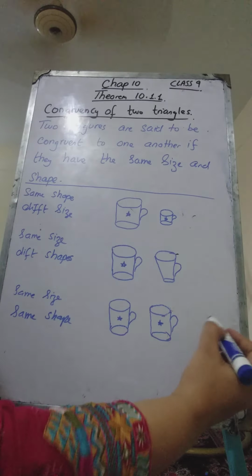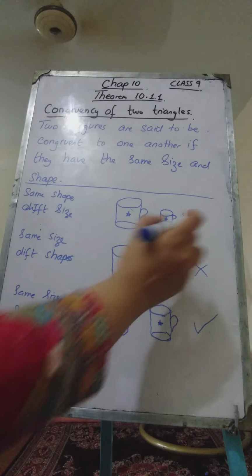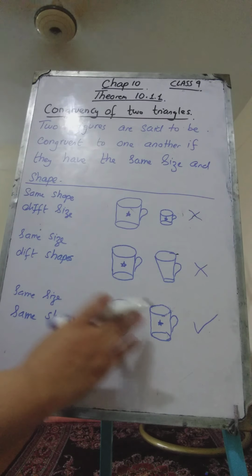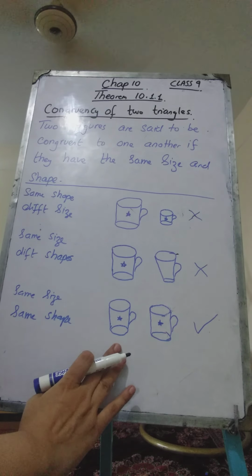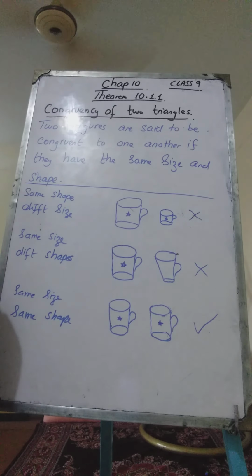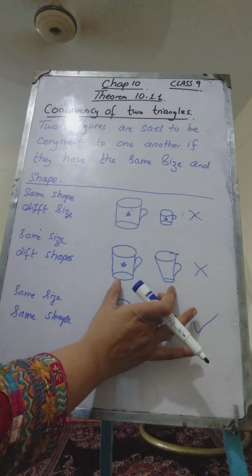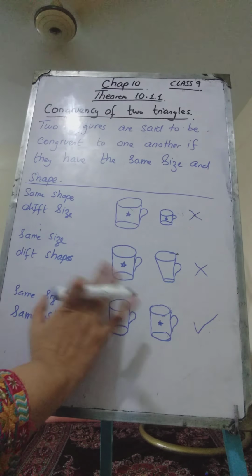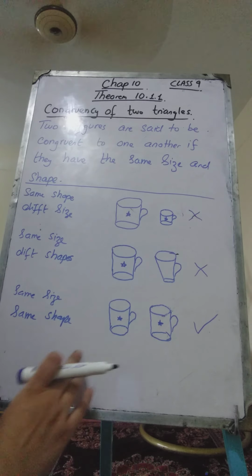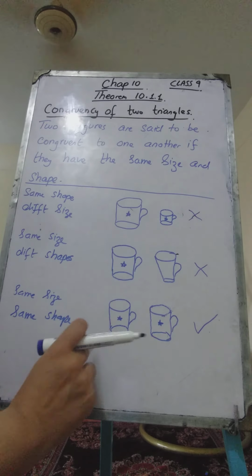So we say that these two cups are congruent, these are not congruent, and these are also not congruent. So what we deduce from these, that two figures are congruent if they have the same size and the same shape. These two had the same shape but the size was different, so we can't say that these are congruent. These two had the same size but the shape was different, they didn't look alike. These two cups had the same shape and size. So if two figures have exactly the same shape and size, then we say that they are congruent.